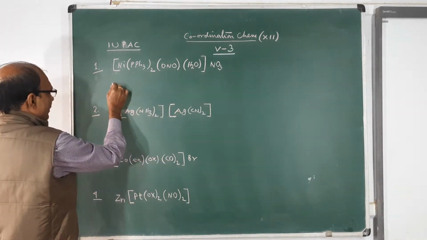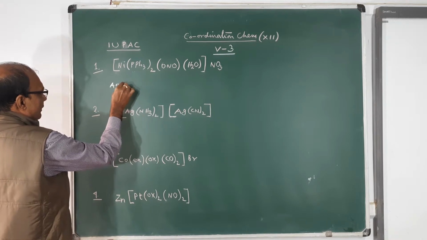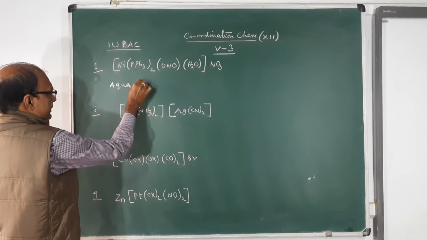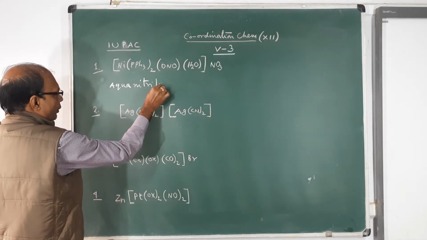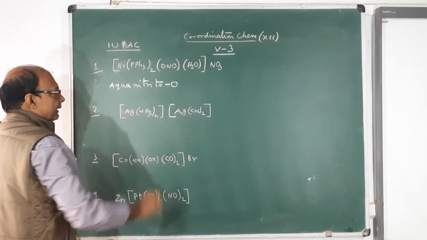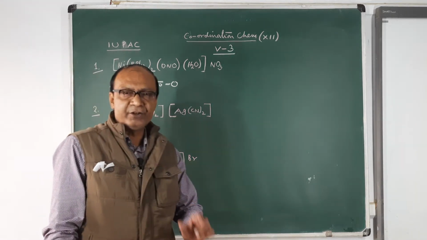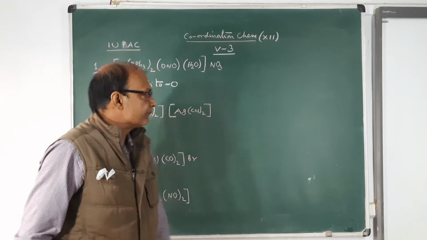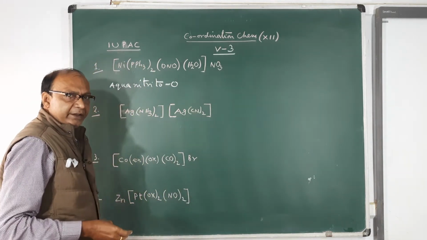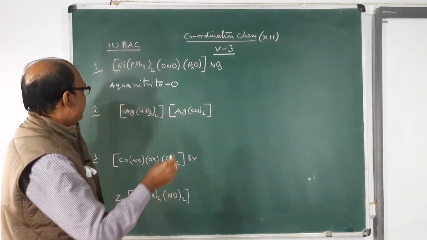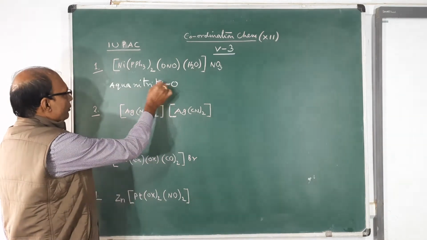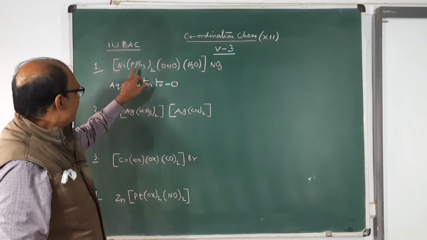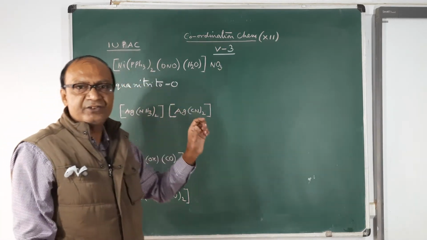So it is aqua, and this one is nitrito O. ONO means nitrito O and NO2 means nitrito N. These are two ambidentate ligands, we have already discussed it. Nitrito O, then you write the name of this one. This is 2 times and its name starts with tri.